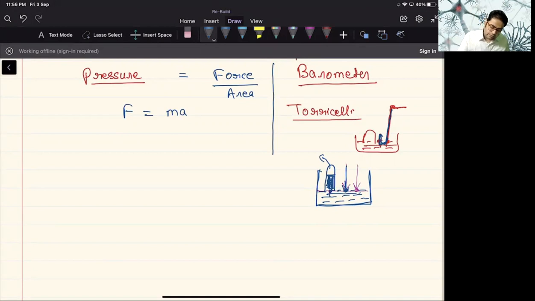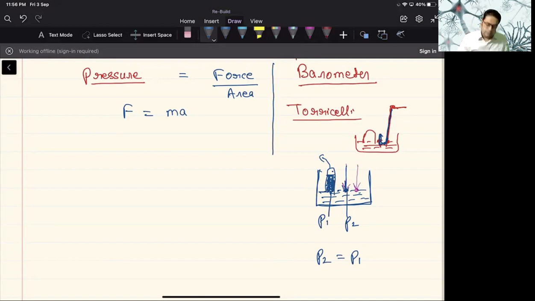So let's say at this point the pressure is P1, and at this point the pressure is P2. And we can say that P2 is equal to P1. So the atmospheric pressure will be equal to the pressure exerted by this liquid column as well as this vacuum. Now we know that in vacuum there are no particles, so they cannot exert any pressure. So this will be zero, and the pressure exerted by this column will be equal to the atmospheric pressure.